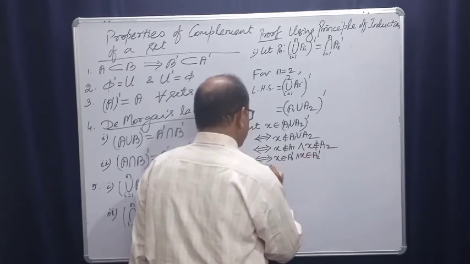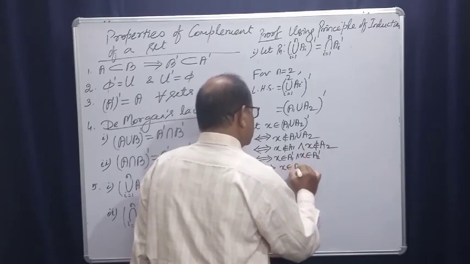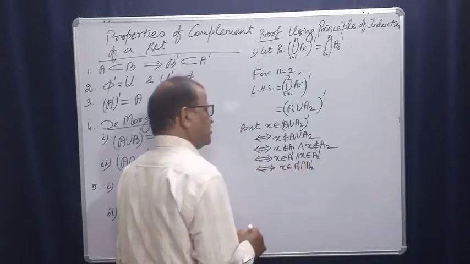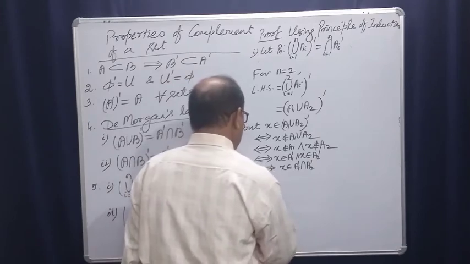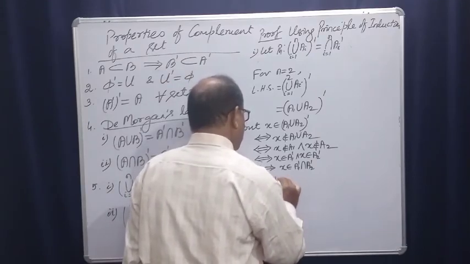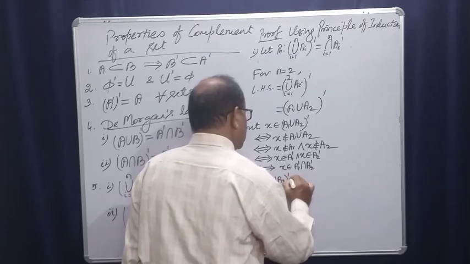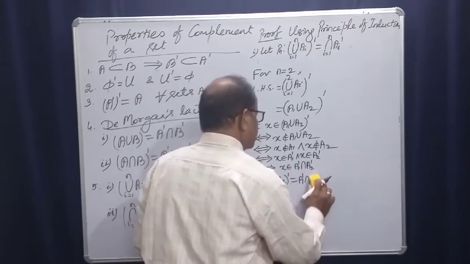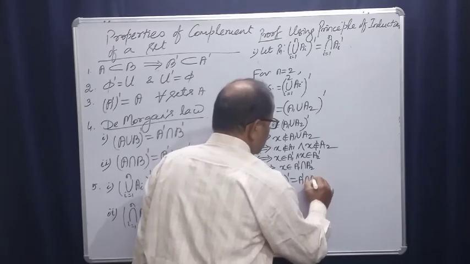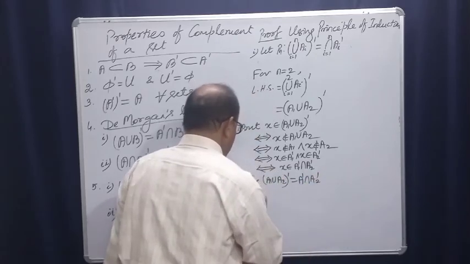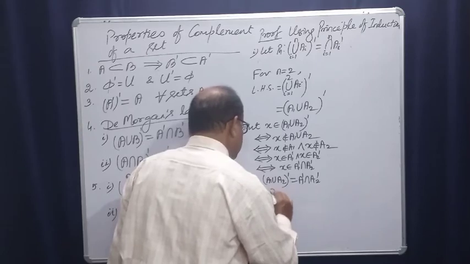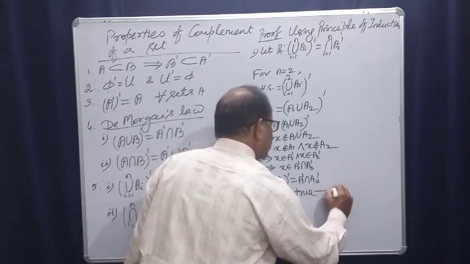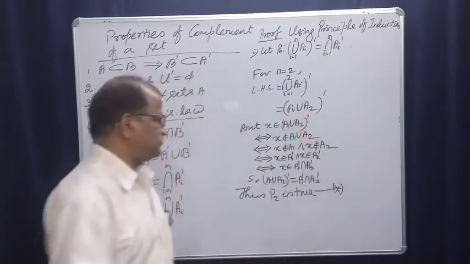This implies and is implied by x belongs to A1 complement intersection A2 complement. So A1 union A2 whole complement is equal to A1 complement intersection A2 complement. Thus P2 is true, right? P2 is true.